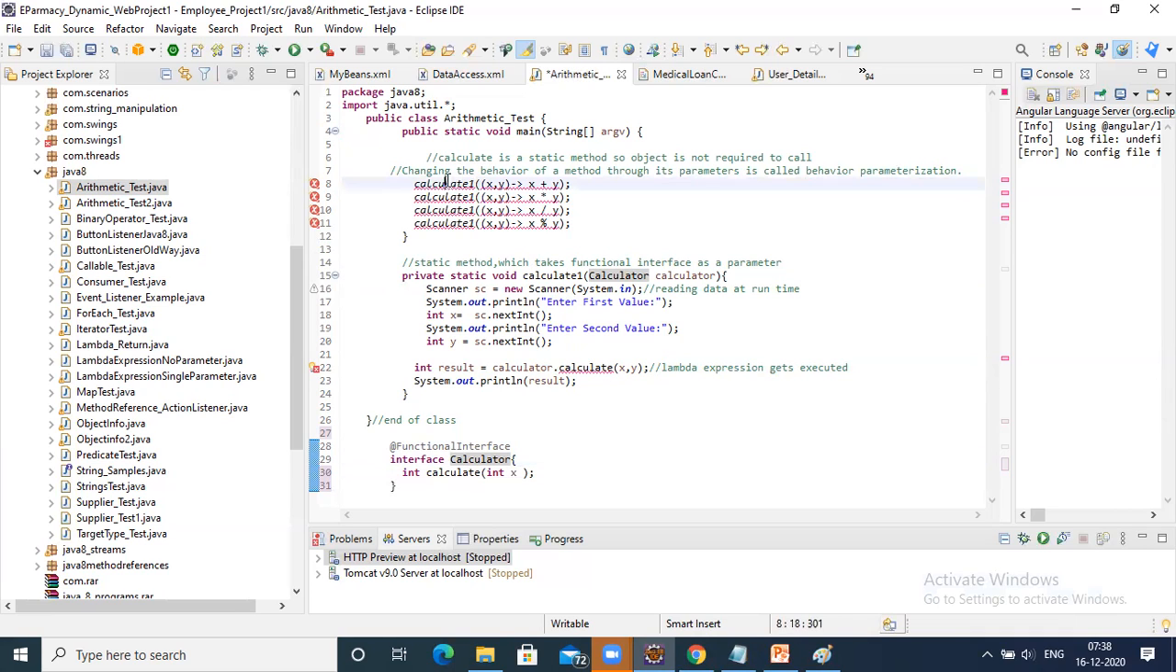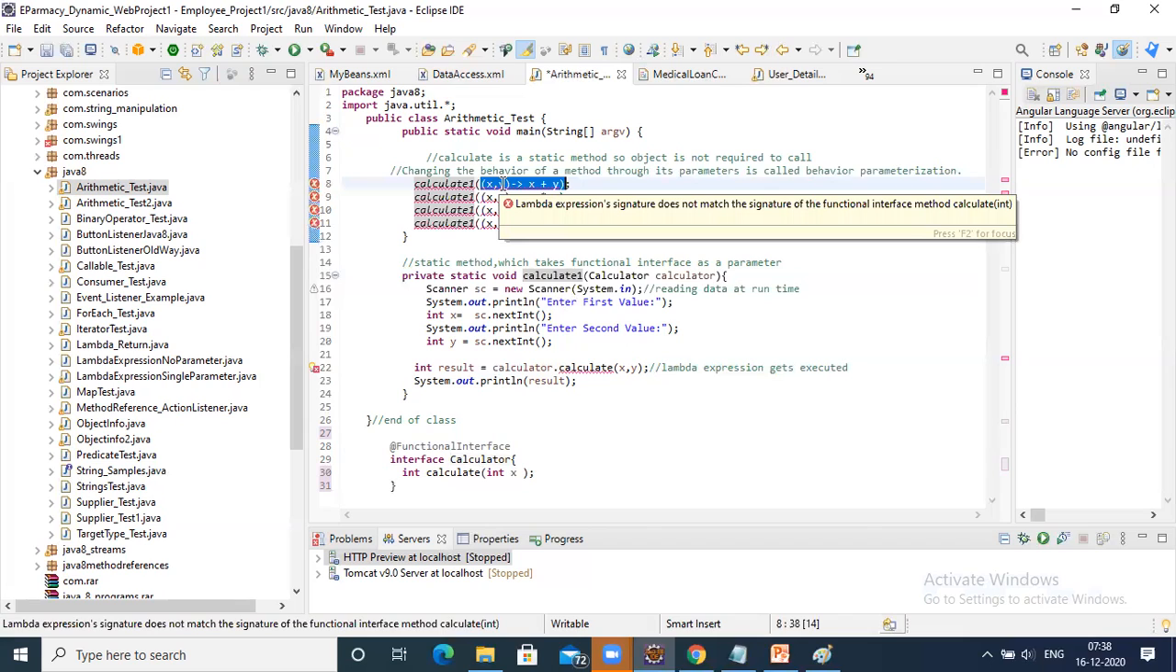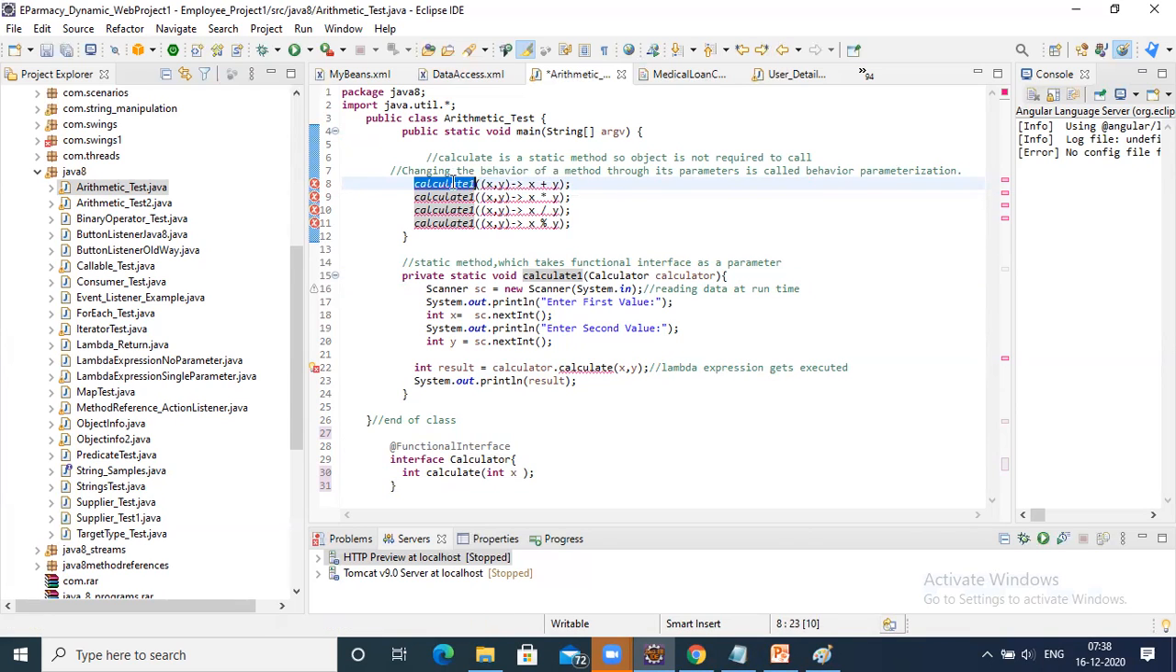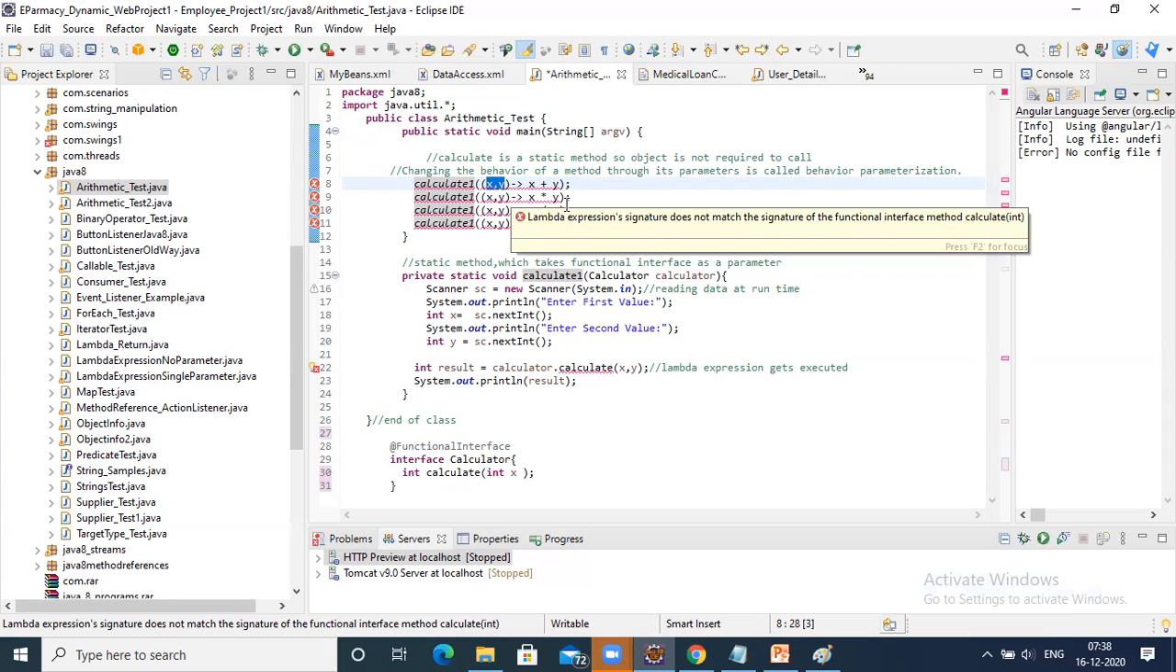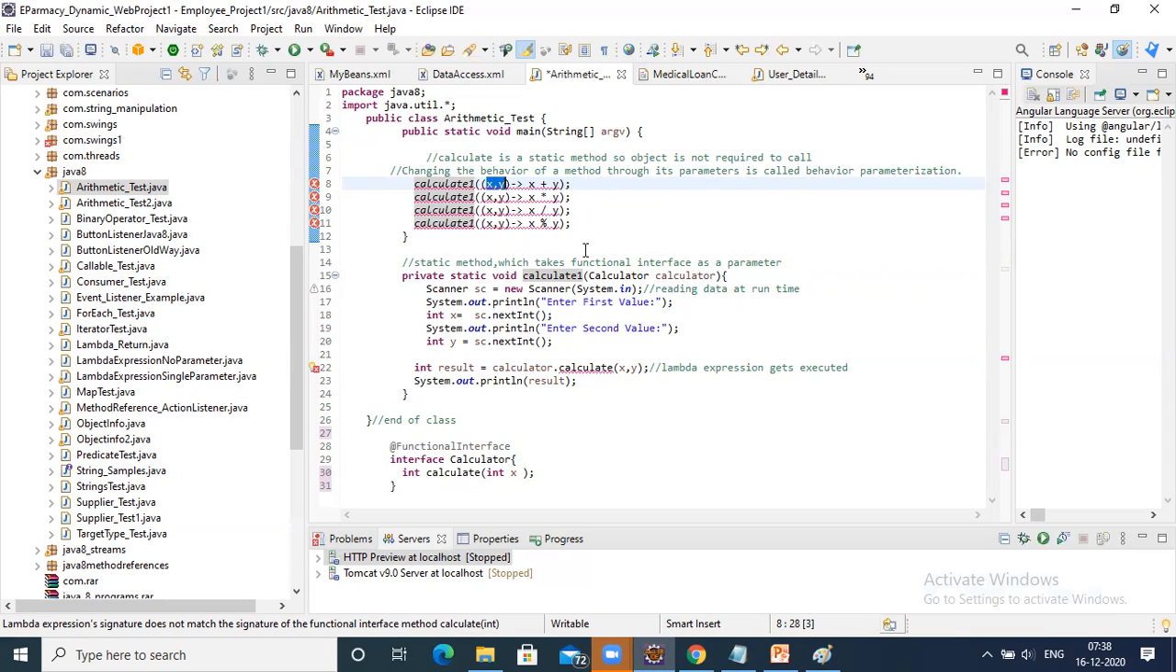We are clearly specifying that calculate1 has a lambda expression which takes two parameters, which means a functional interface method should take two parameters. That is a blind rule. If you see a lambda expression with two parameters, the functional interface method also should take two parameters. Why the functional interface? Because lambda expressions are always replacements of functional interfaces.